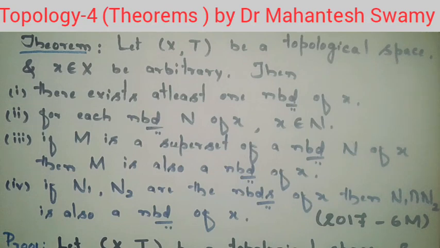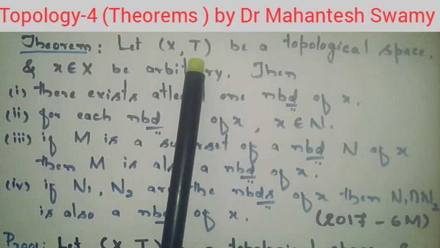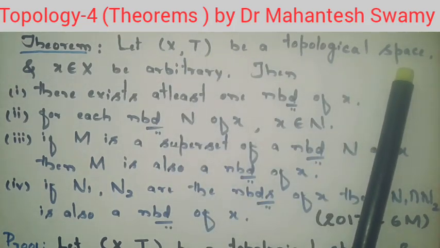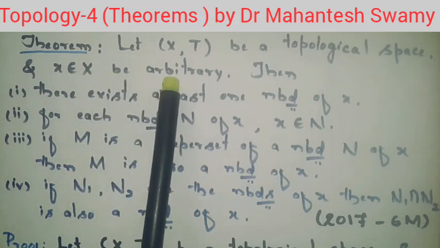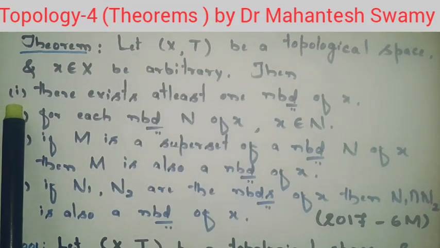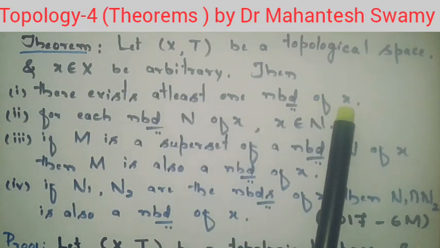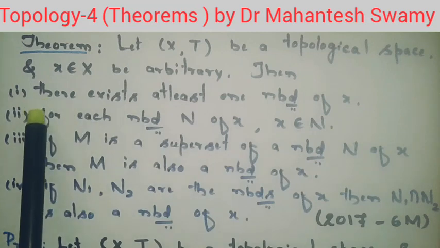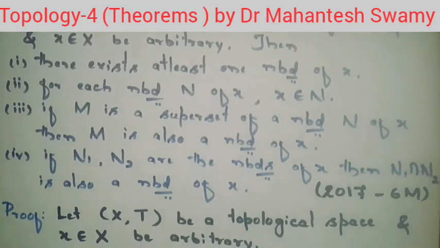In this video, we shall prove one of the important results in topology in the form of a theorem. The statement of the theorem is: let (X, T) be a topological space and x belonging to capital X be arbitrary. Then the first result we have to prove is that there exists at least one neighborhood of the point x. Like that we have to prove three more results. So let us move on to prove these results.